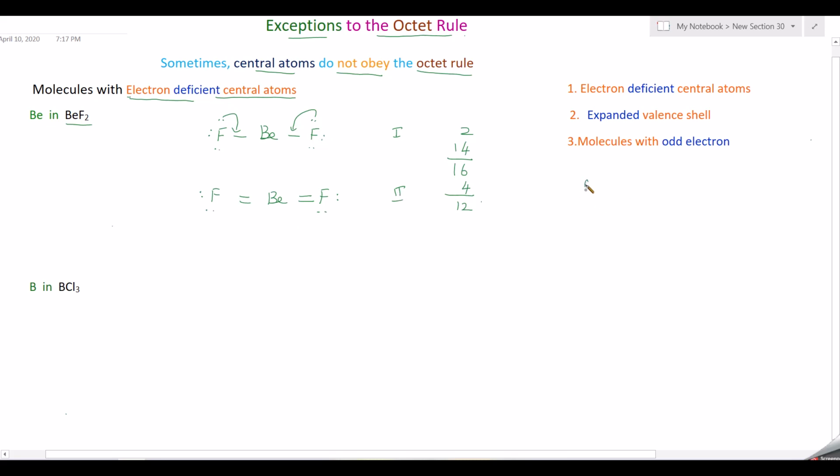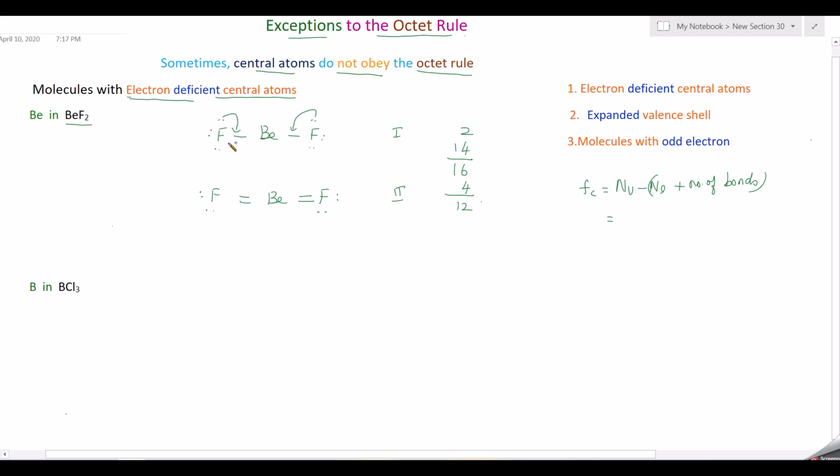So formal charge can be calculated using the formula NV minus NL plus the number of bonds. Here NV is the number of valence electrons, NL is the number of lone pair electrons.